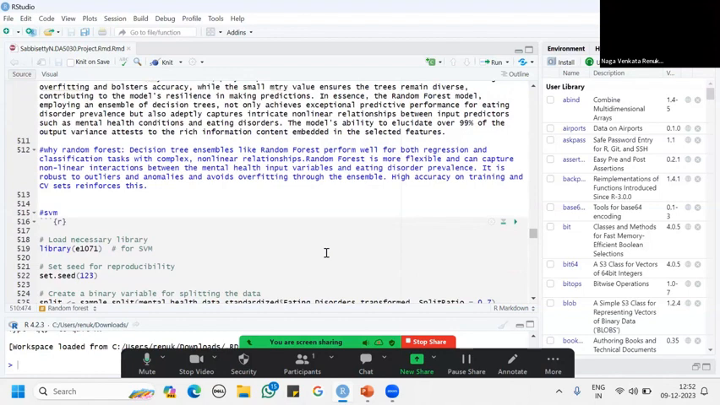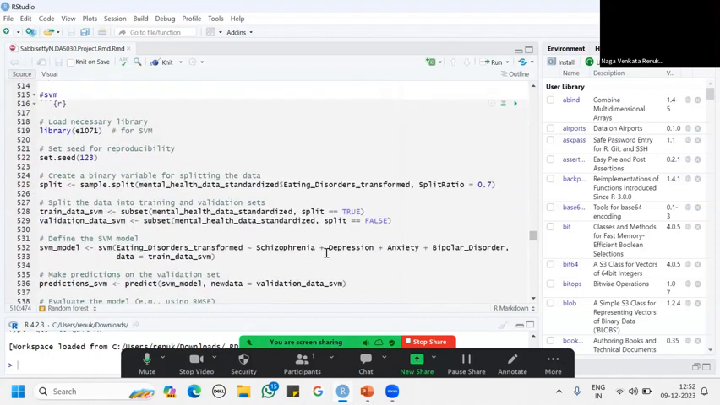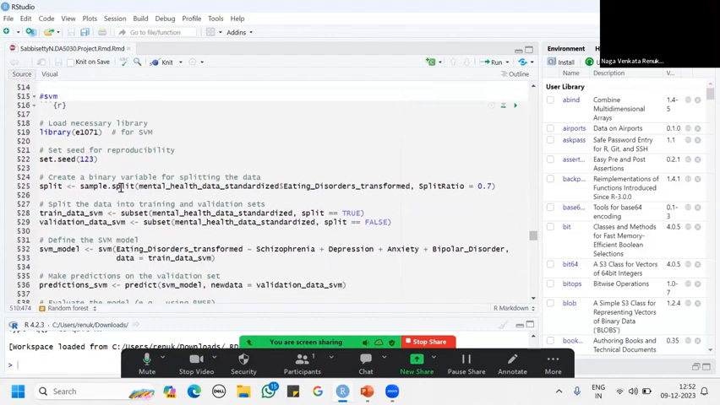I chose random forest because it is more flexible, and it can perform well for both regression and classification tasks with complex non-linear relationships that are associated with eating disorders and other disorders. So it will give us a high accuracy.